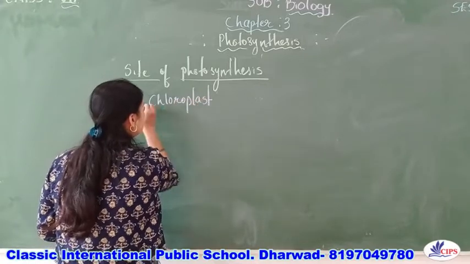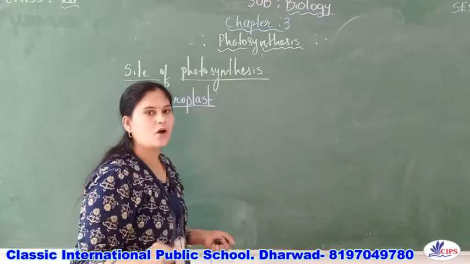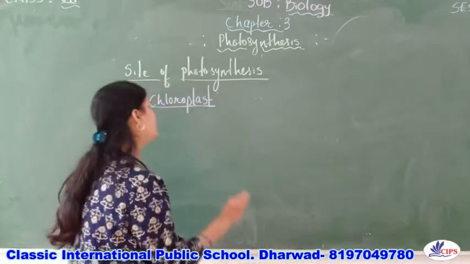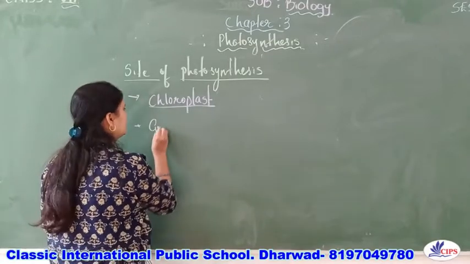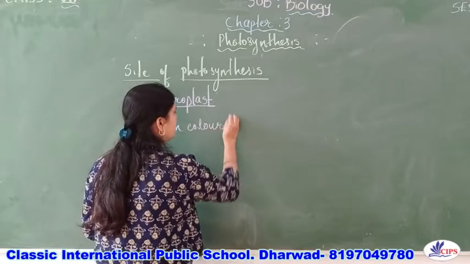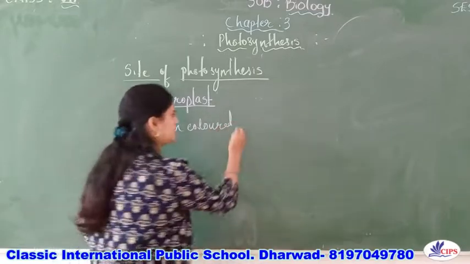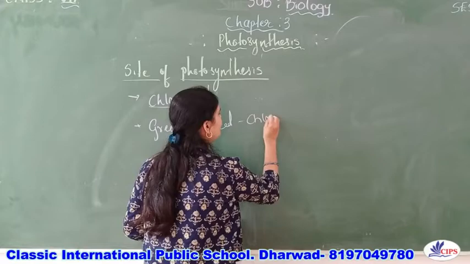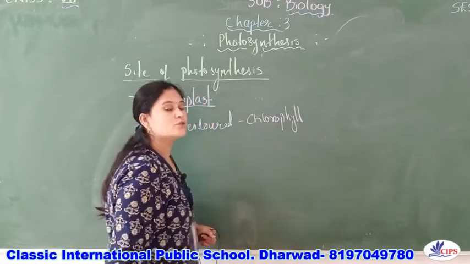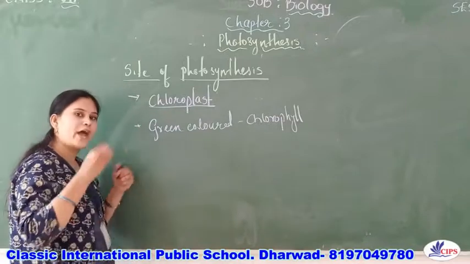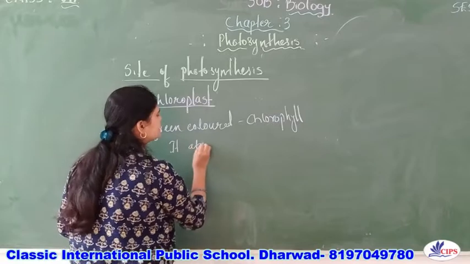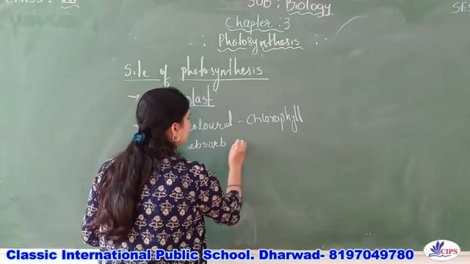So we know that the chloroplasts are the cell organelles which have a green colored pigment. What is the green colored pigment? What do you call that? Yes, it is chlorophyll. What is the main role of the chlorophyll? So chlorophyll traps the sunlight, or absorbs the sunlight, right?